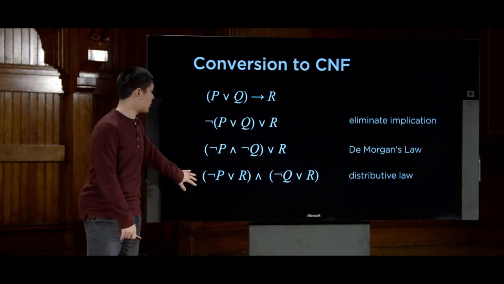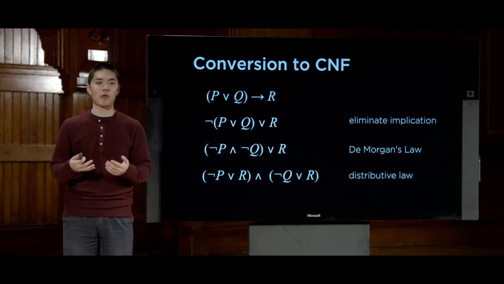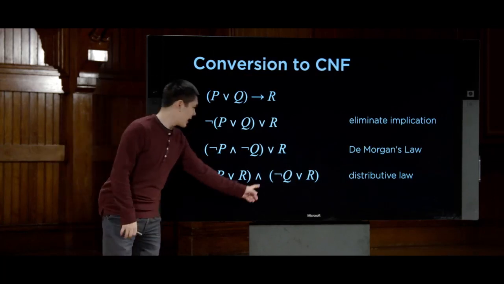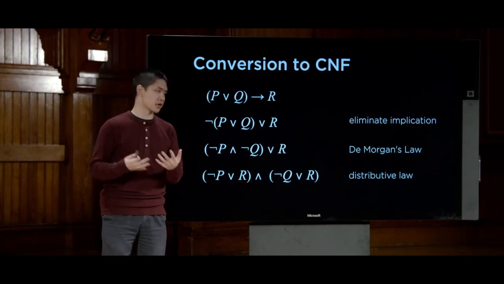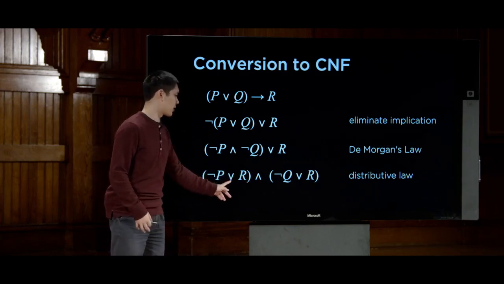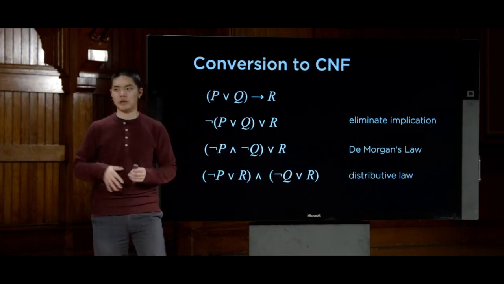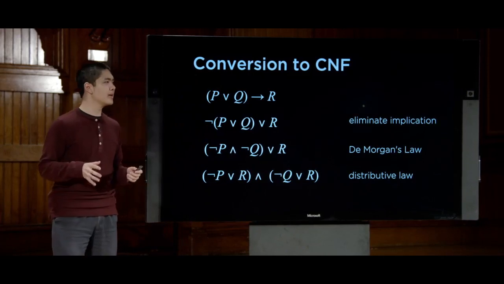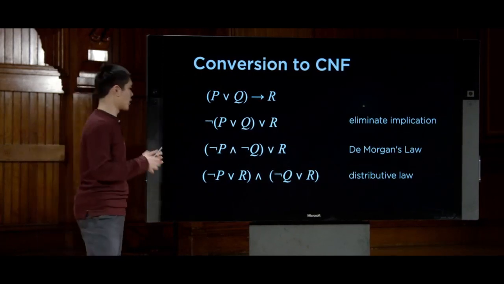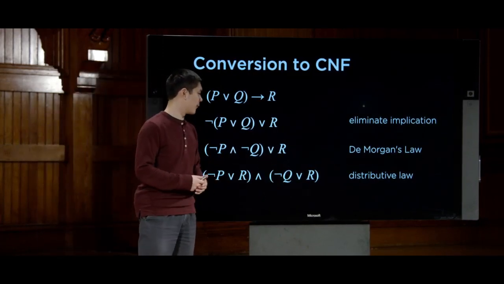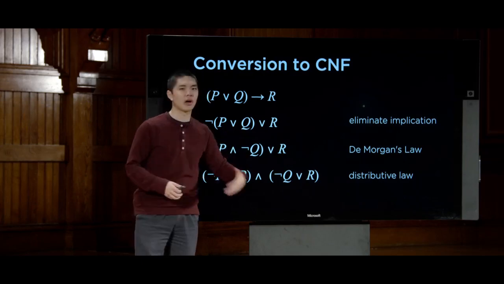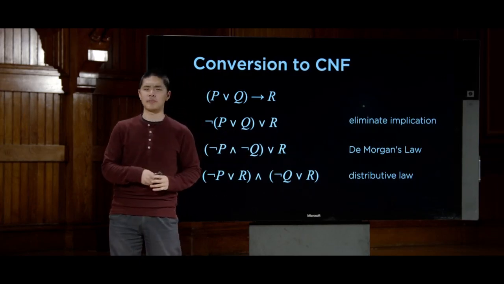And this now here at the bottom is in conjunctive normal form. It is a conjunction, an and, of disjunctions, of clauses that just are separated by ors. And so this process can be used on any formula to take a logical sentence and turn it into this conjunctive normal form where I have clause and clause and clause and clause and clause and so on.